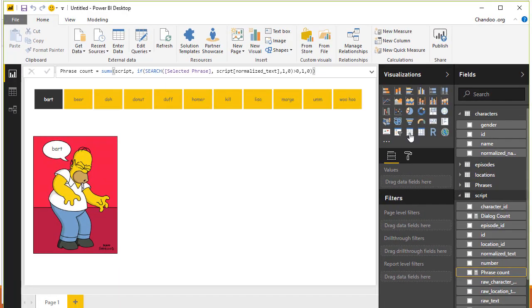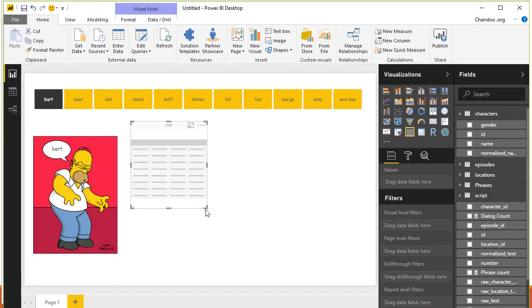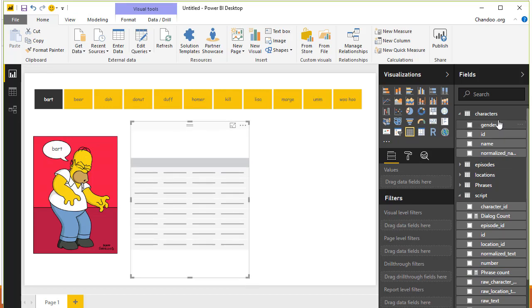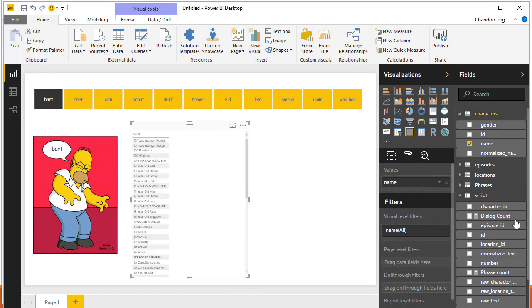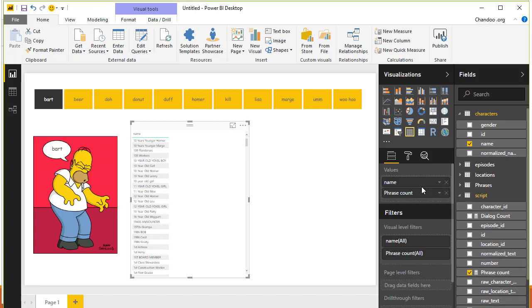Now let's go ahead and test this by adding a table, and in this table I want to show how many times each and every character said that. So I'll pick the character's name and then phrase count, right? This is going to take a while because there are heaps of characters. It'll show, for example, there is 10 years younger Homer and he said that 0 times. We don't need to know that. We will sort this, and again there are hundreds of characters within Simpsons, so this is running through all of them.